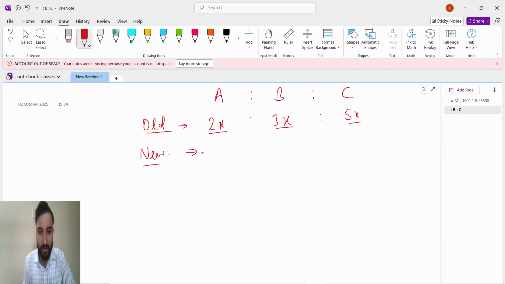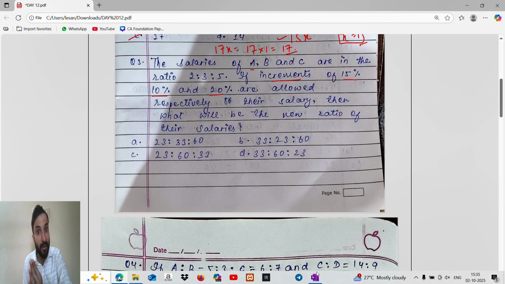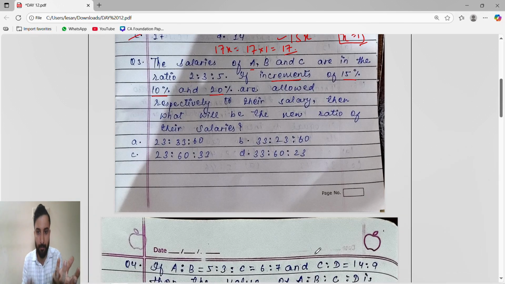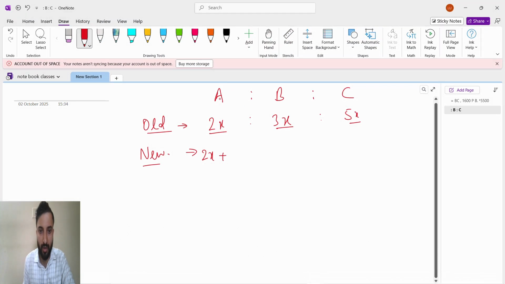The old salary is 2x plus the increment. Increment of what? Increment of old salary. So they said increments of 15%, 10% and 20%. Here A gets 15% increment, B gets 10% increment, C gets 20% increment.